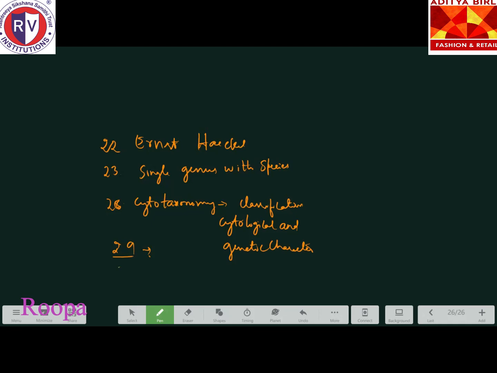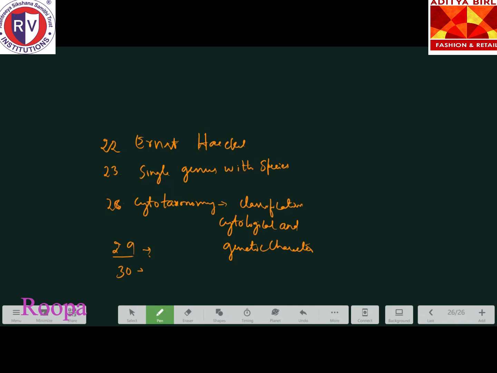Yeah, the last question is the 30th question, only 2 minutes left now. The publication in which binomial nomenclature was presented was, this I have given already, Species Plantarum. Very nice. Species Plantarum. The third option is the correct option.